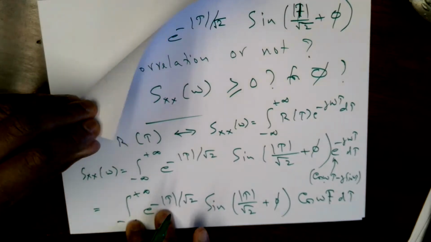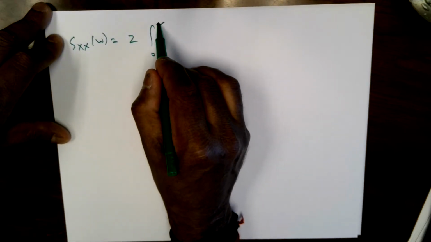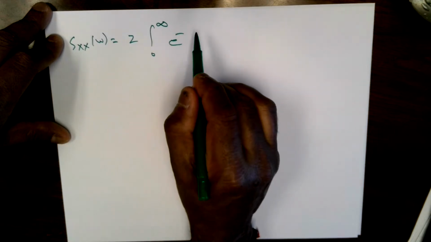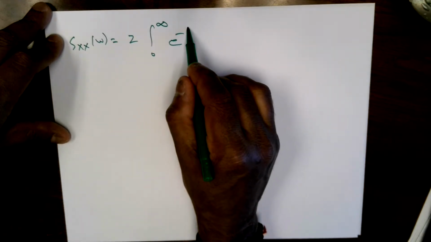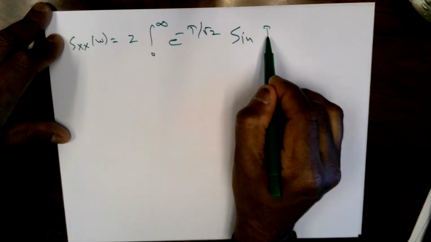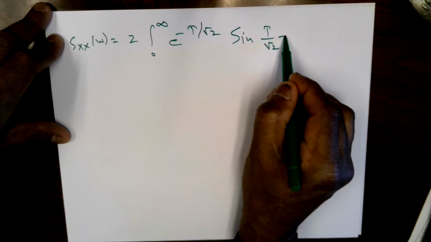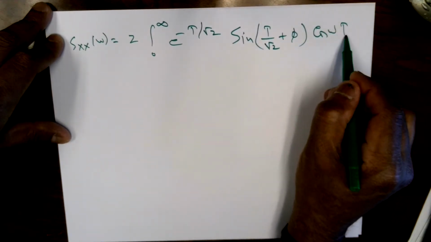So this is 2 times the integral from 0 to infinity. So S_xx of omega becomes 2 times the integral from 0 to infinity, e raised to minus tau over square root of 2. Now I don't need the absolute value because everything is positive. Sine of tau over square root of 2 plus phi, cos omega tau d tau.